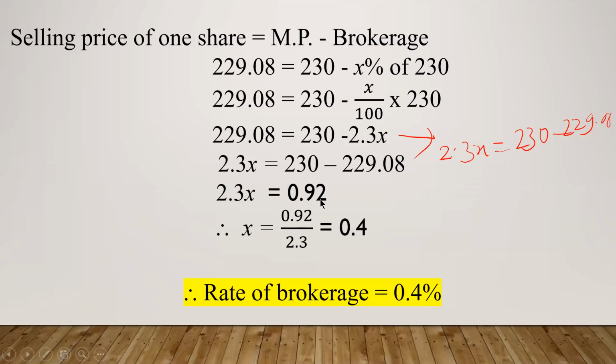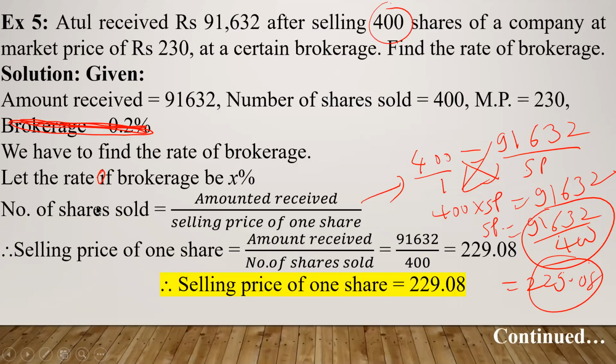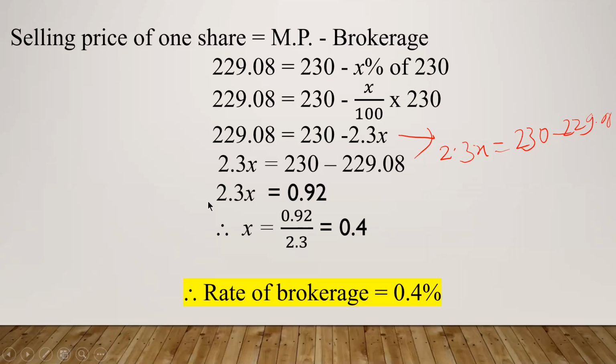So 2.3x is this. So what is x? This, when you shift here, it will divide. When you divide 0.92 by 2.3, this will give you 0.4. So the value of x comes out to be 0.4. But what was x? We assumed that x is the rate of brokerage. So rate of brokerage is 0.4. This problem was slightly lengthier, but we can do it.